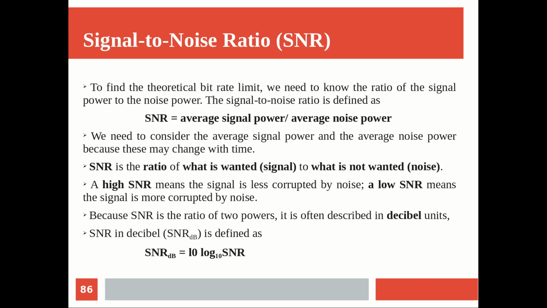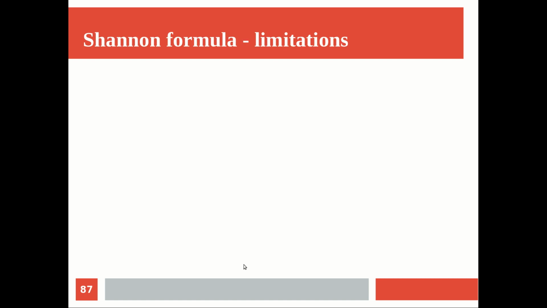Now, about the Shannon capacity theorem and the formula, I think it is clear for you. So don't think about the derivation and all, just remember the formula and what SNR is there. Most of the time they will ask you problems from this session, so just apply the values correctly, the decimal conversion, everything you have to remember. Here it is very important because in the formula we are using SNR only, not the SNR in decibel value. So suppose in the question they give SNR in decibel, you have to convert that value into the actual SNR, then apply it in the formula. Okay, so you have to be careful. That is why we are studying this formula, the relation between these two.